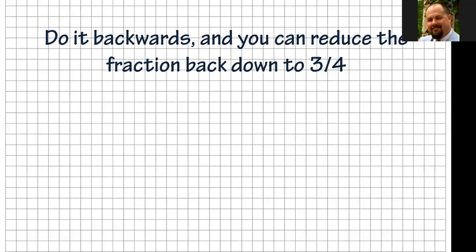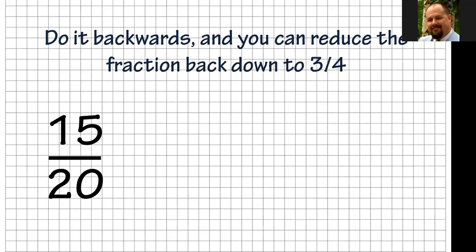If we reduce the fraction, we can reduce it back down to 3/4. And you may say, well, how do we do that? Remember, the opposite of division is multiplication. The opposite of multiplication is division. So if I say 15 over 20, and I'm going to divide it by something over itself, what's a number that goes into both 15 and 20?